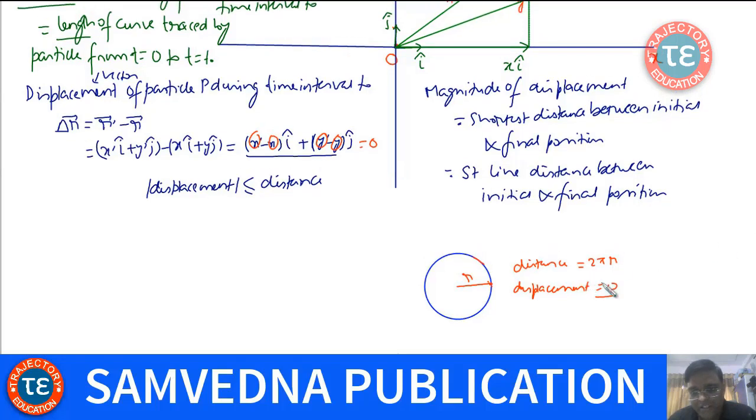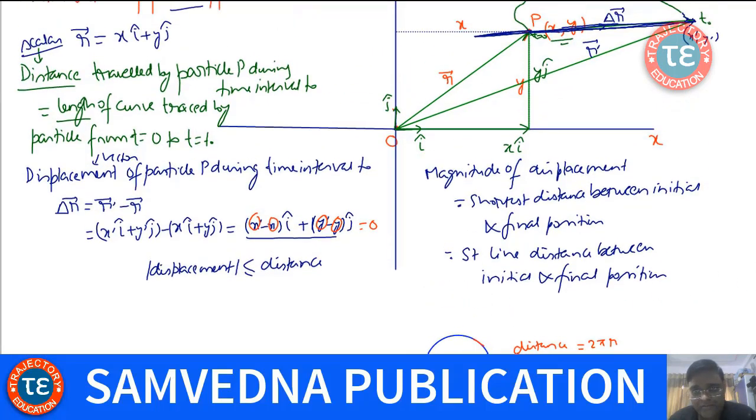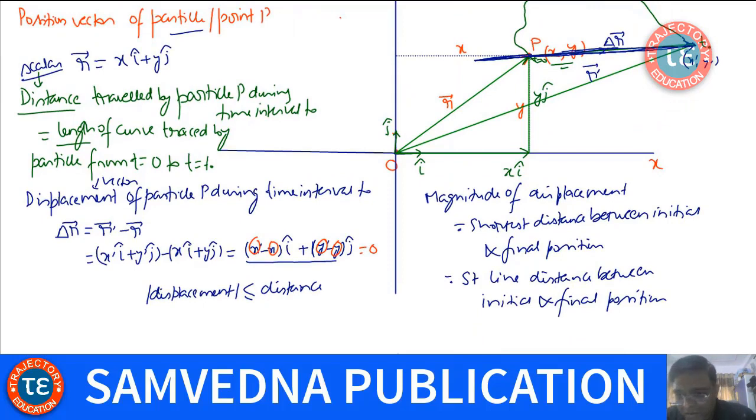So distance and displacement can be different. Okay, so that is about distance and displacement. This is a very, very important basic physical quantity that we come across in classical mechanics. In the next video I'll discuss velocity. Okay, thank you.